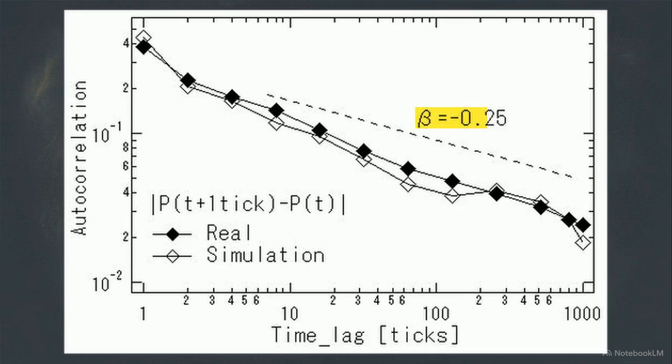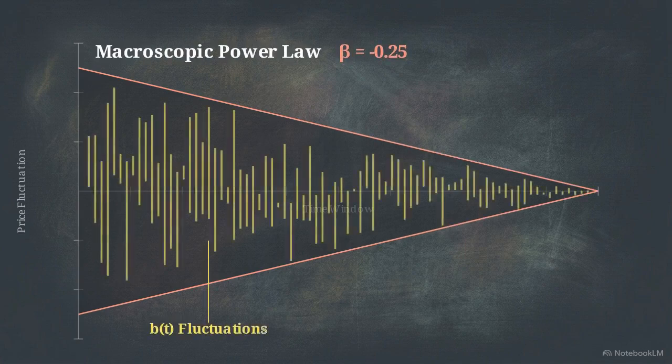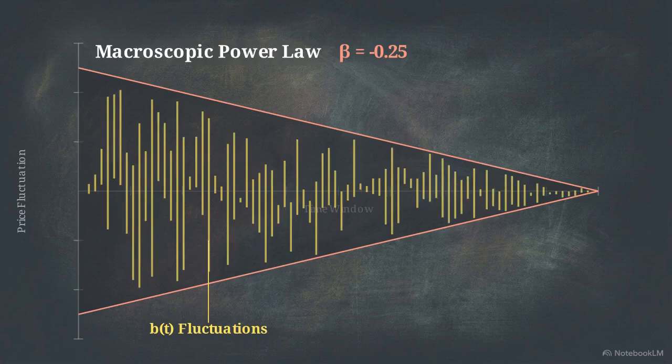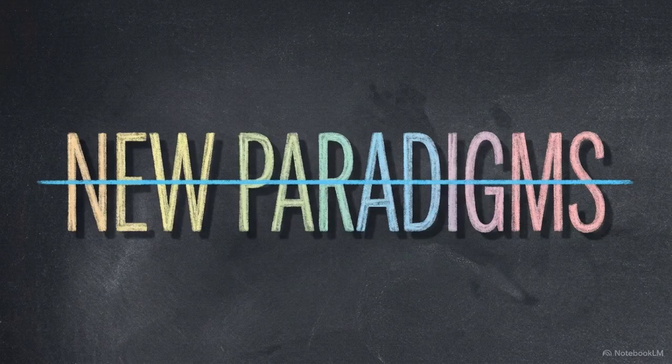The slope of this line defines the power law distribution, with a beta of -0.25. The macroscopic power law of the foreign exchange market is the direct mathematical consequence of the multiplicative factor b of t fluctuating over a moving average. This provides a clear principle for quantitative finance.